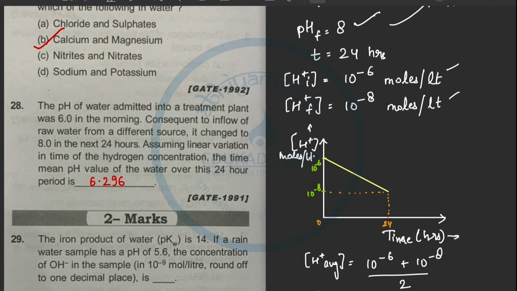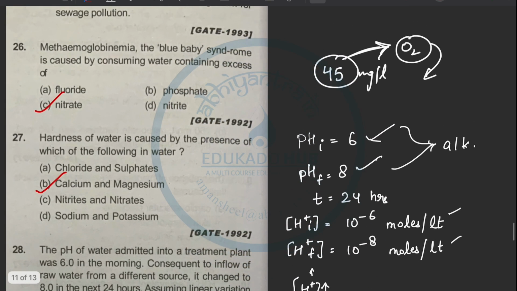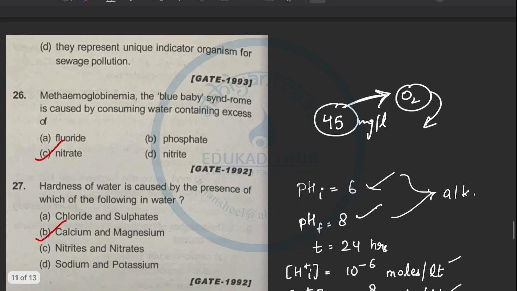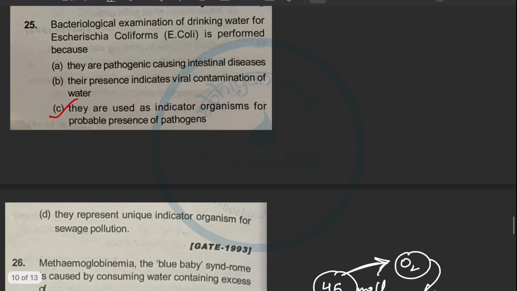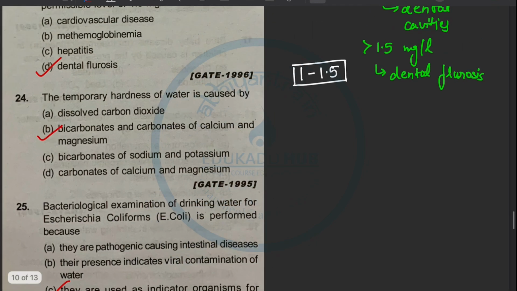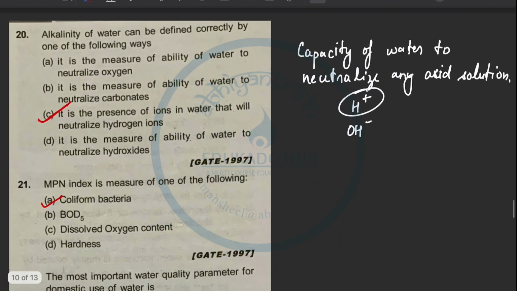It is all previous year 1 mark questions, and we can see by the analysis the quality parameters which are most important are fluorides, hardness, alkalinity, non-carbonate and carbonate hardness, nitrates, how the hardness is created, temporary and permanent. Most important is MPN. What is MPN? What is E. coli? So these are all the things.